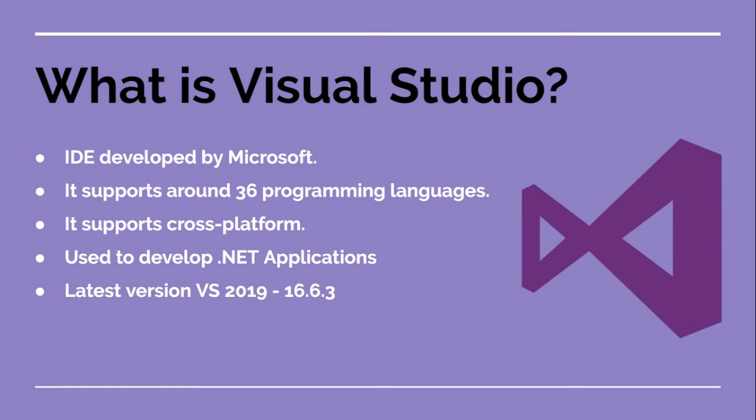According to Wikipedia, it supports around 36 programming languages. It also supports cross-platform, so you can install Visual Studio on Mac, Windows, or Linux, etc. The main focus of Visual Studio is that you can develop .NET applications. That's the main goal of Visual Studio. Visual Studio was brought into the picture to develop .NET applications, and if you see the first edition, the main focus was to develop .NET applications. The latest version of VS 2019 is 16.6.4. I prepared this slide 2 days back, and yesterday there was a new release.